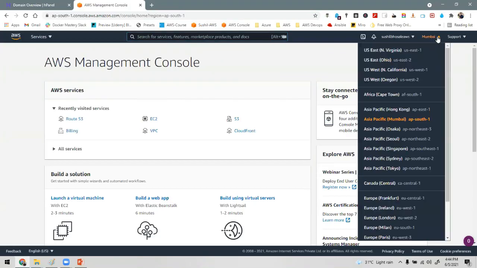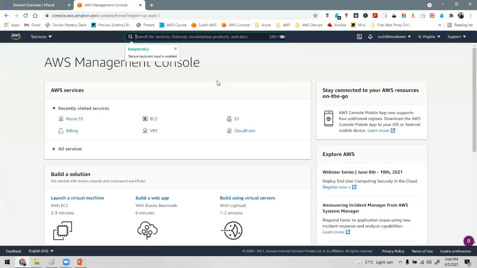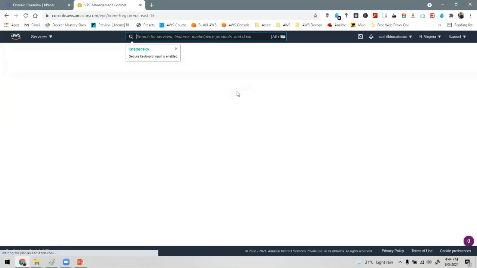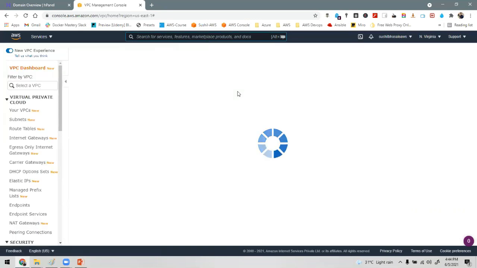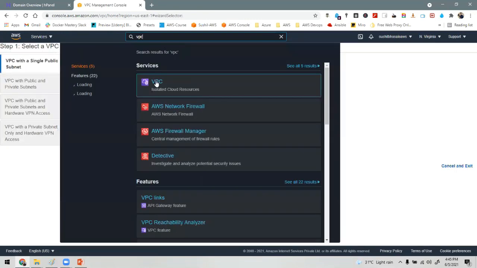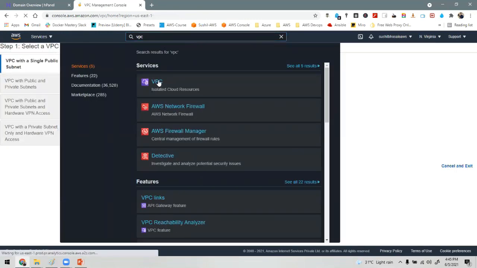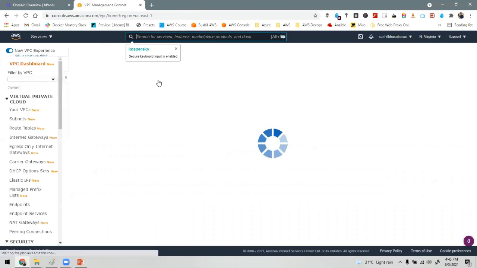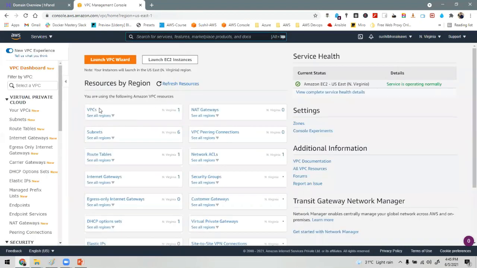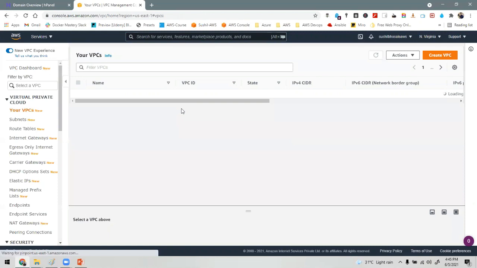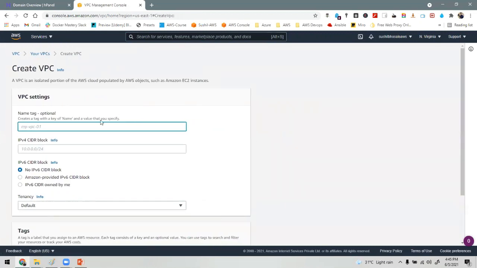So I'm selecting the North Virginia region, that is my primary region. The first thing I'll be creating is the VPC in the North Virginia region. Create VPC.